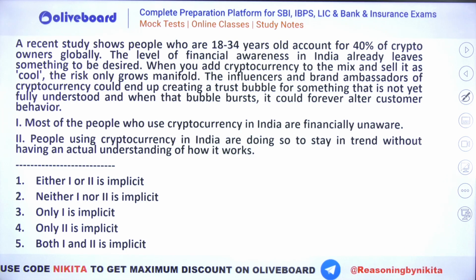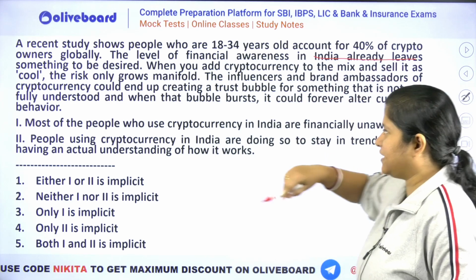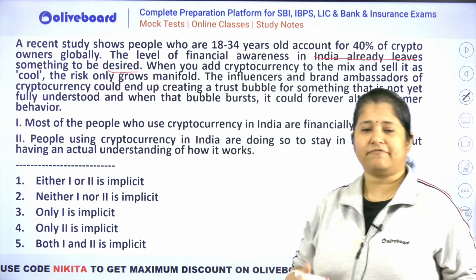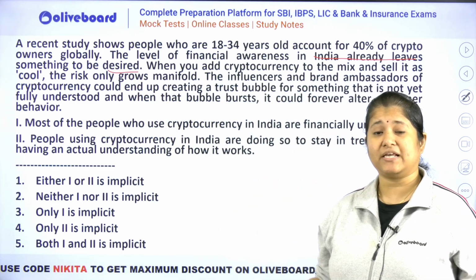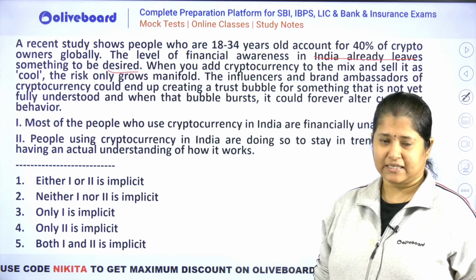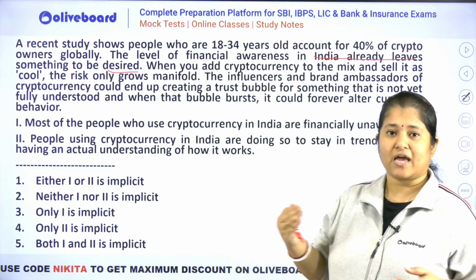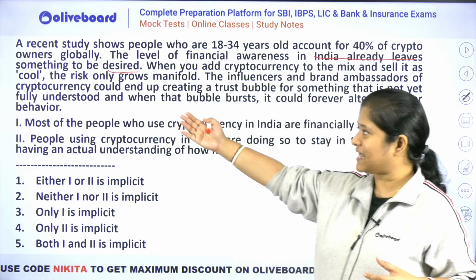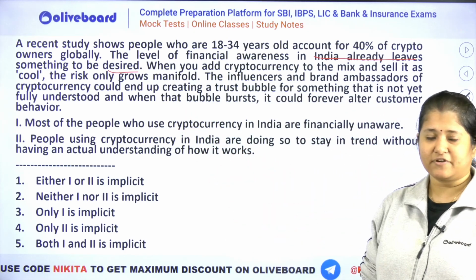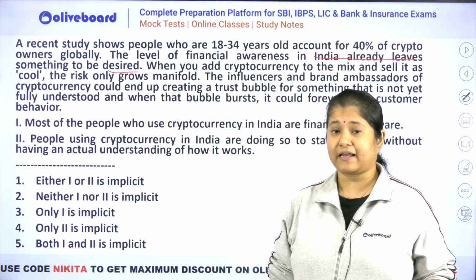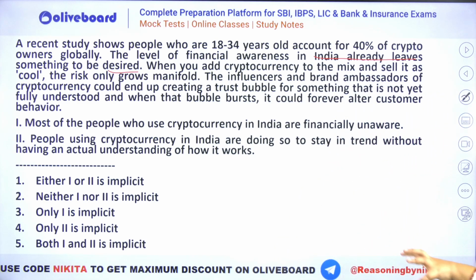So a recent study shows people who are 18 to 34 years old account for 40% of the crypto owners globally. The level of financial awareness in India already leaves something to be desired. Now, what is the meaning of this one? That means people are not very financially aware, but saying that they are financially unaware, this is going to be wrong. ठीक है, मतलब हम ये बोल रहे हैं कि उसमें आप अच्छा कर सकते हैं. There is an option for betterment. You can be more financially aware, right? There is a desire that you become more financially aware, but we have not said anywhere that Indians are financially unaware. ठीक है, तो please don't be confused with that.